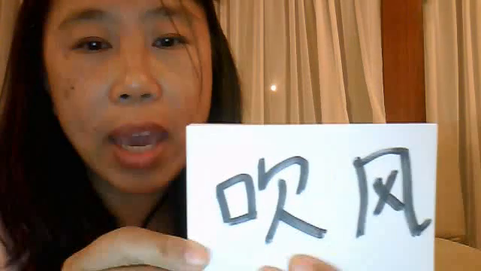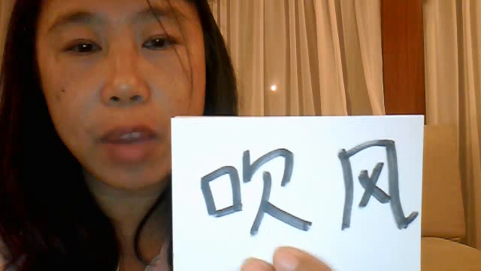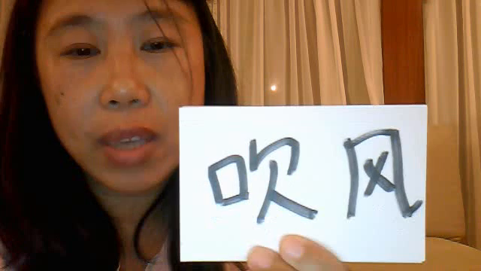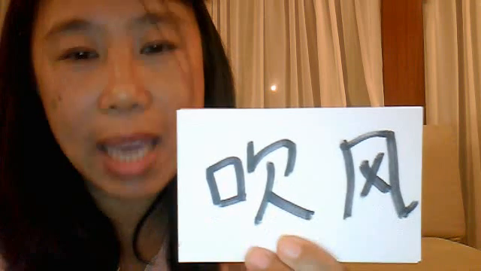The first vocabulary of this week, I'm trying a new method. Hopefully this will be more legible. The first character is 吹, chui, which means blow. And the vocabulary word to go with this is 吹风, chui feng. Feng means wind. Chui feng together means blowing wind. So you could say 外面吹风, which means it's windy outside.